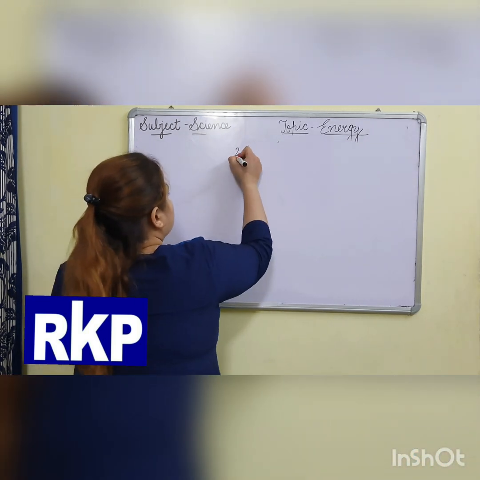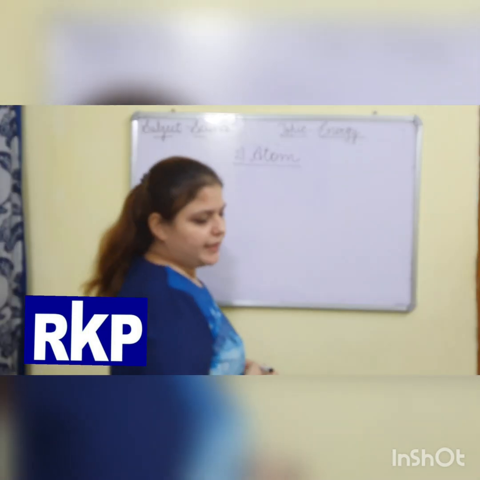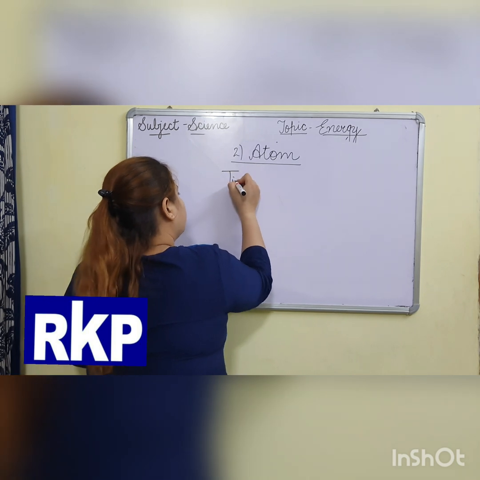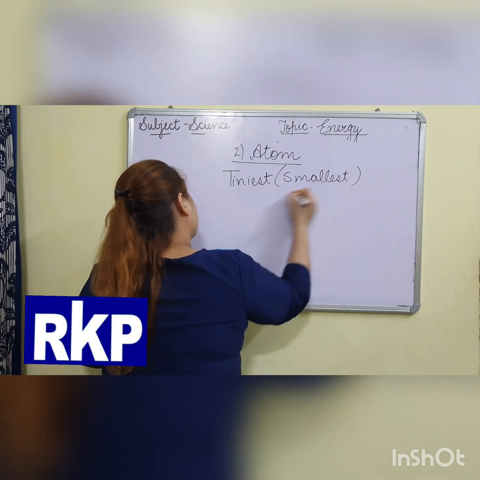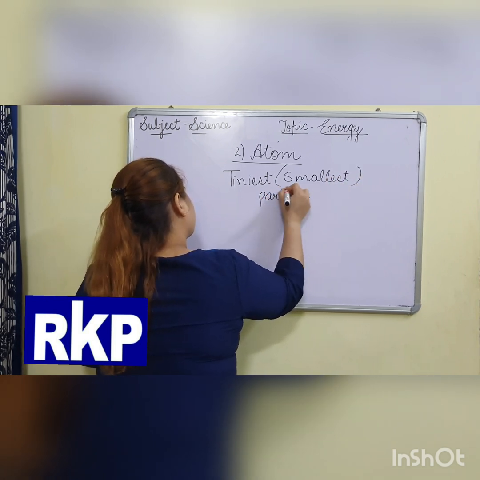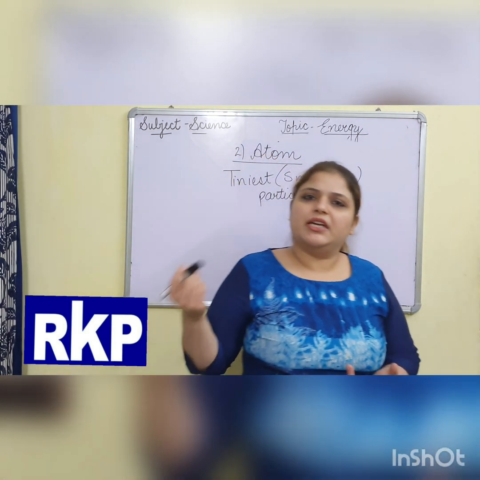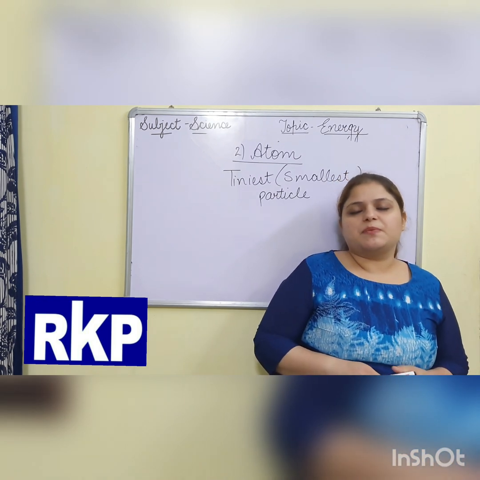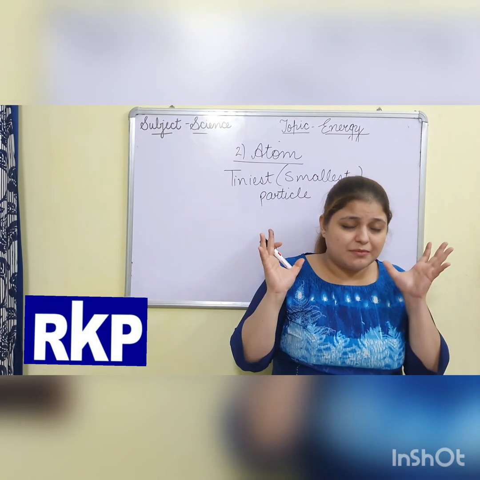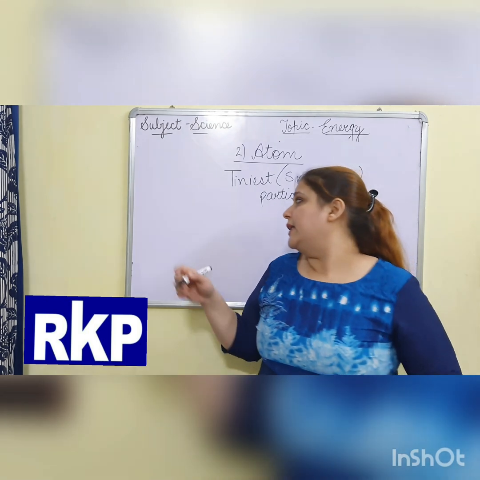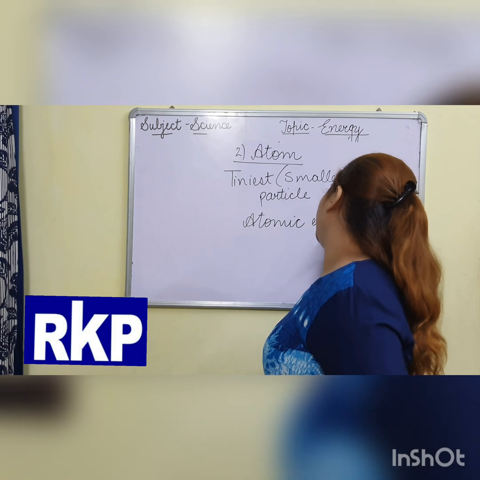Now next is atom. We have done this word in the chapter solid, liquid and gas. What is atom? The tiniest, the smallest. The smallest particle of any substance is called atom. If we say that it is very small, then it will have very less energy? No. Atom is the substance which has a maximum amount of energy filled in it, and that energy we say as atomic energy.